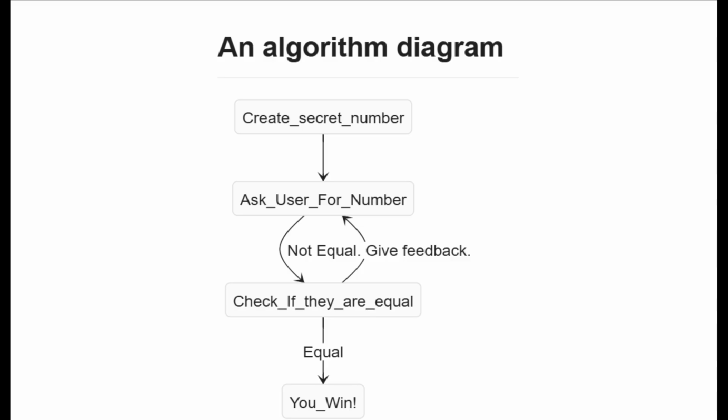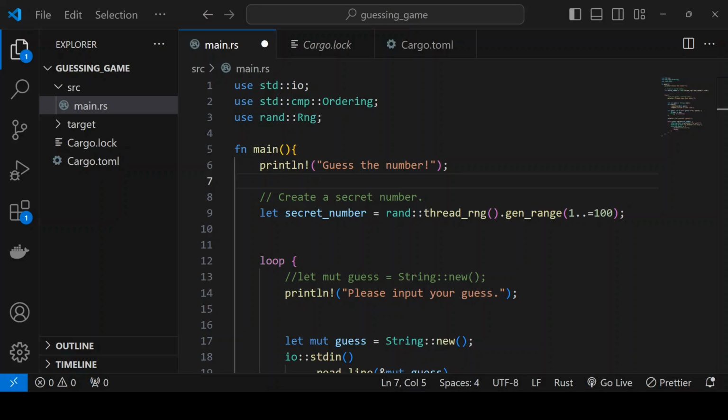Let's build this. We start by creating a secret number. We need a library to do this. The library that works for this is rand. We import a library by using the use keyword followed by the library name. The libraries can have some conditions on them, but we have not yet got to discussing that in this project. Note that we need to mention any library we use in our TOML file. Let's state the version of our library as shown on screen. We can change the version of the library used by changing the version in our TOML file. Note if we try to ask for a version that does not exist, we will get an error message.